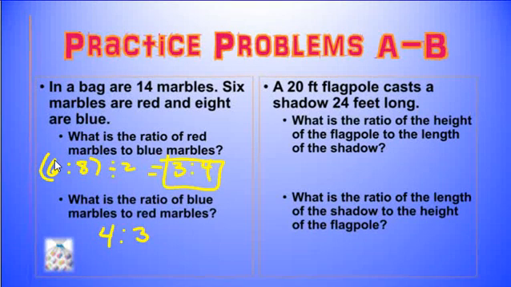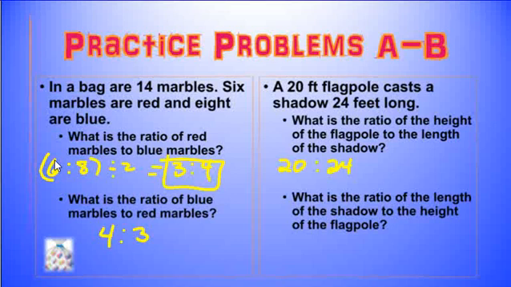A 20-foot flagpole casts a shadow 24 feet long. What is the ratio of the height of the flagpole to the length of the shadow? So the height of the flagpole is 20 feet, and the length of the shadow is 24.